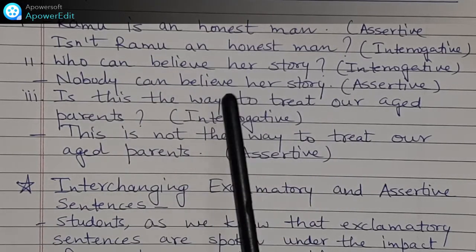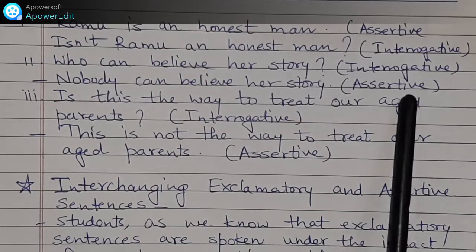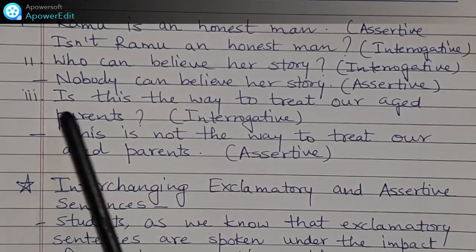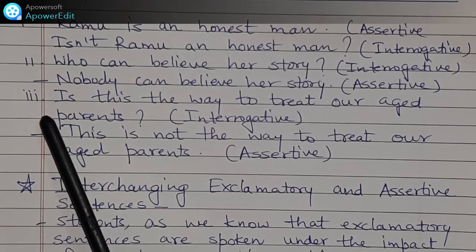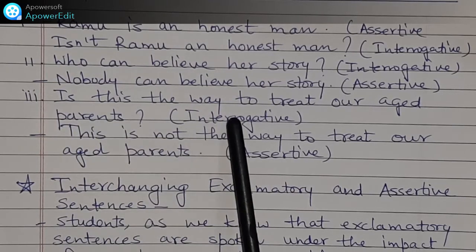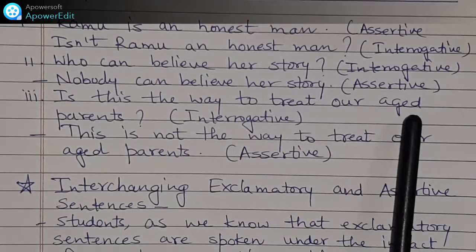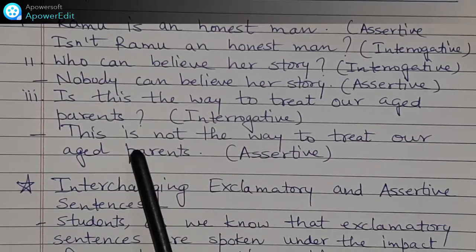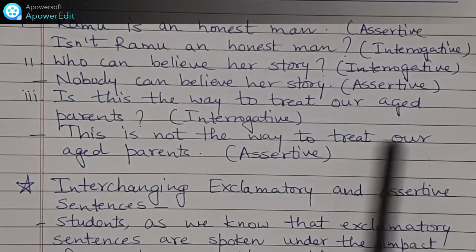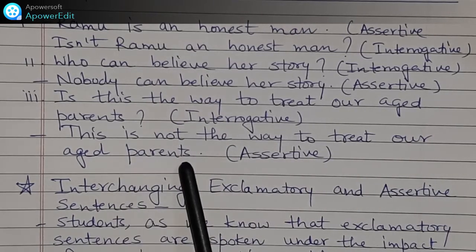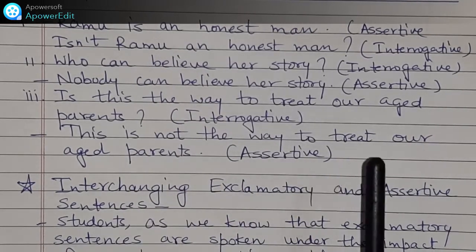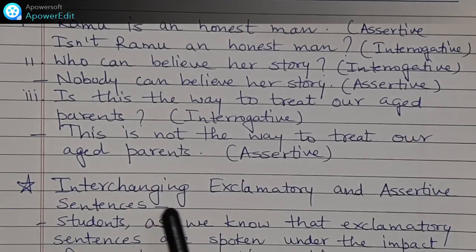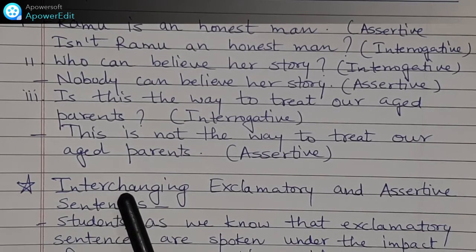Nobody can believe her story. Assertive sentence. Example number 3. Is this the way to treat our aged parents? Interrogative. This is not the way to treat our aged parents. Assertive sentence.